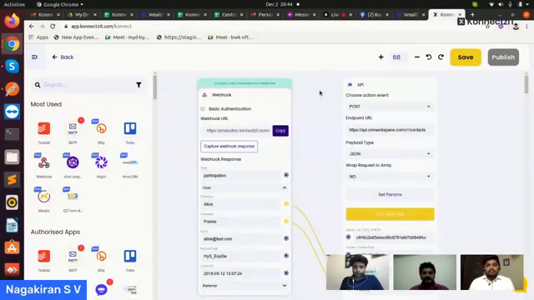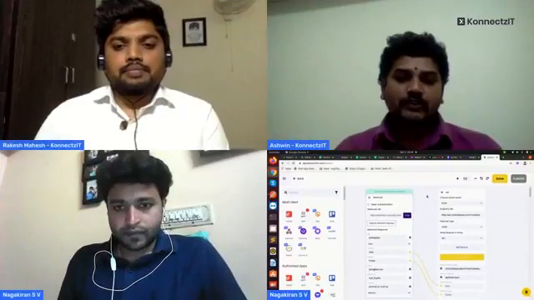The SendFox documentation says the access token needs to be passed in the header. So here we just click on set headers and add a param called access token, and the value taken from the SendFox integration page should be put here for the API to go through.